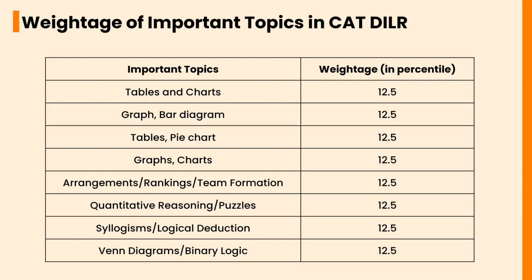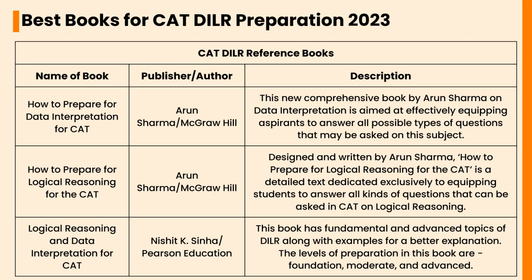Let's check what are the best books for CAT DILR preparation 2023. How to Prepare for Data Interpretation for CAT by Arun Sharma, McGraw-Hill. This new comprehensive book by Arun Sharma on data interpretation is aimed at effectively equipping aspirants to answer all possible types of questions that may be asked on this subject.